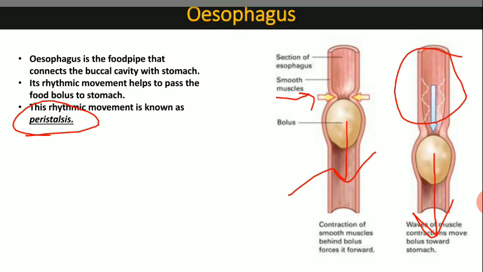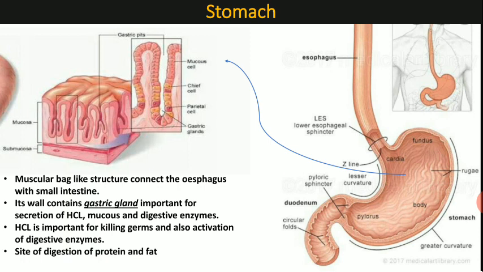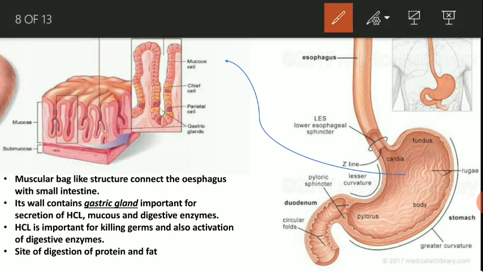Okay. Now the next part is the stomach. It's a muscular bag-like J-shaped structure, and it connects the esophagus with the small intestine. Now stomach has 4 parts. First one cardiac, next one fundus, third one the body, and the fourth one is the pyloric or pylorus.